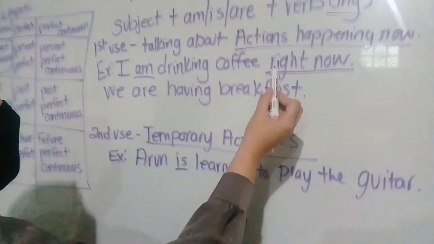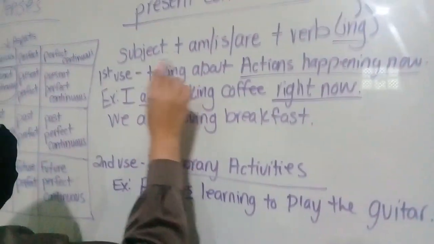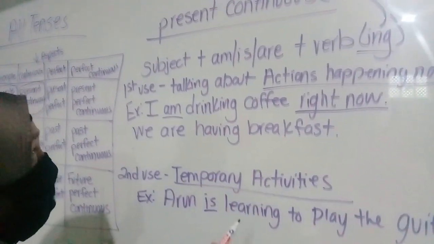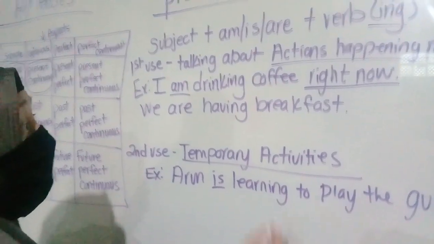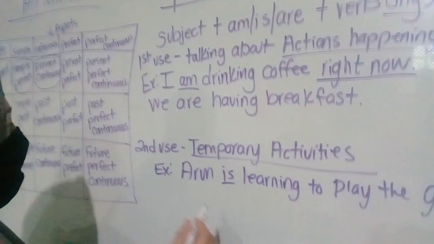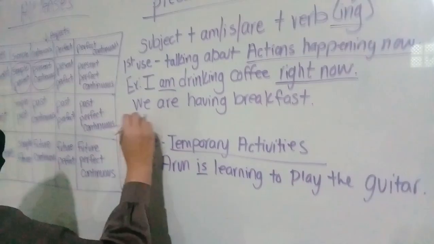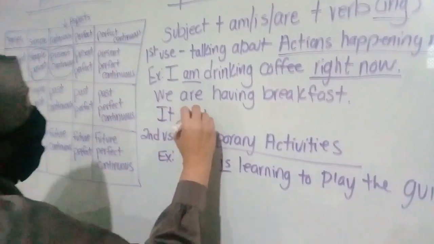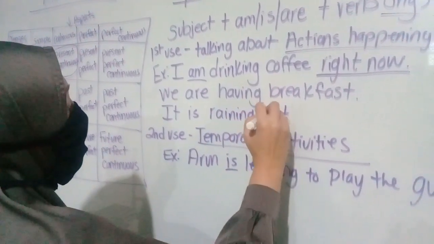That is something without saying right now. We know because of the form of this sentence, we know that it's present continuous. We know it's something that's happening right now, even without saying it. Okay, and the last example is, it is raining outside.